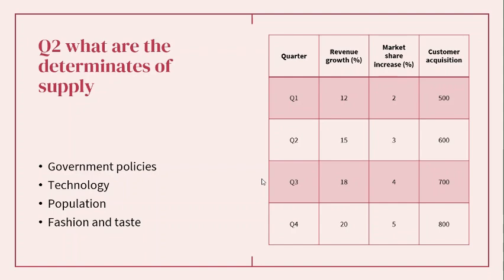We have population. Depending on the size of the population, the demand will be higher. If you have a low population, you will have fewer people to buy your products, and as a result, supply will be low. And we have fashion and taste. Depending on the generation and how they live their lives, and what is more up to date in society, fashion and taste, or personal taste, could be a determinant of supply also. So fashion and taste really does affect the supply chain because depending on what people want, they will buy. For example, clothing might be more wanted than machinery in most cases.